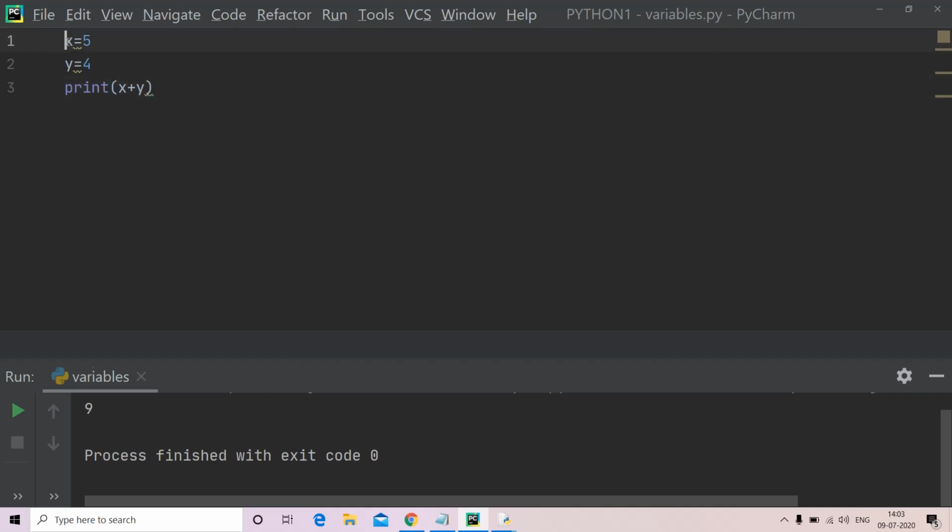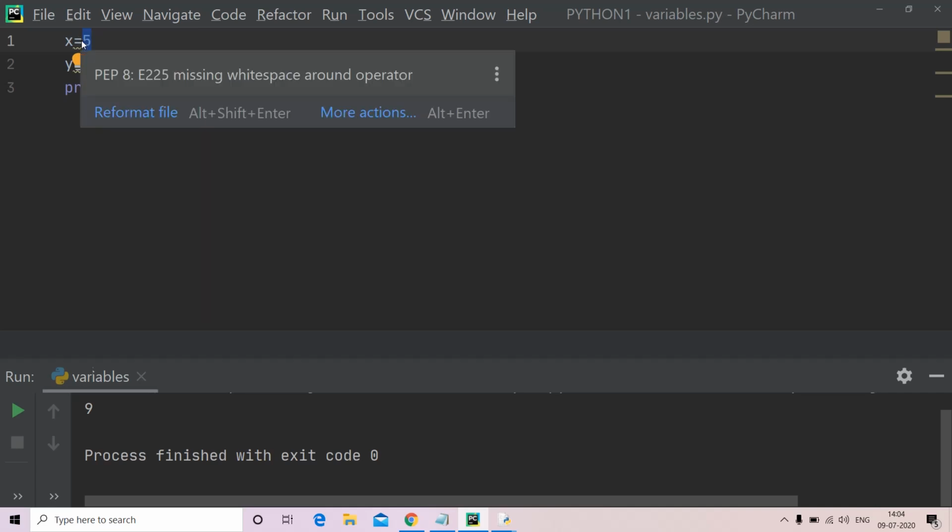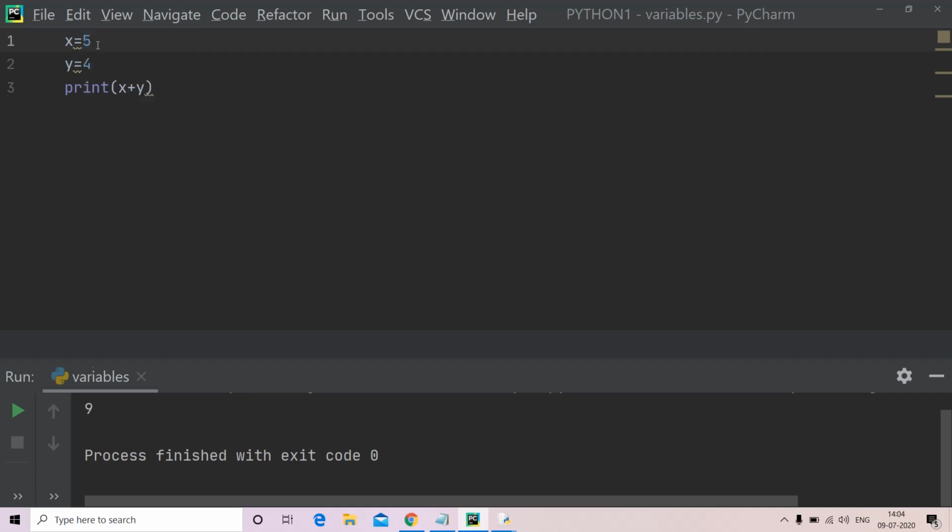Now, we haven't declared any data type here, right? If you have any previous knowledge of Java, C, C++, we declare the data type like int x is equal to 5, or string or char, right? So in Python, we do not need any explicit declaration of variables. The Python interpreter itself decides the data type based on the value assigned to the variable. Here, values can be assigned to the variable by using the equal to operator.